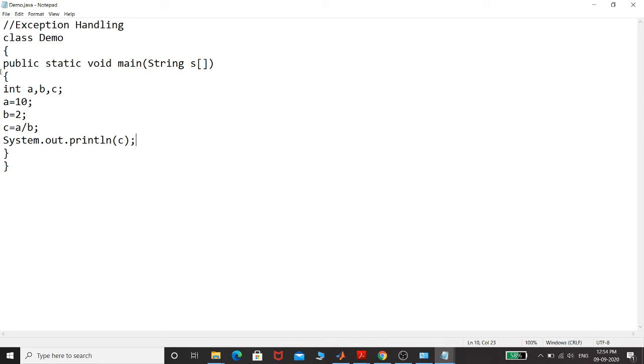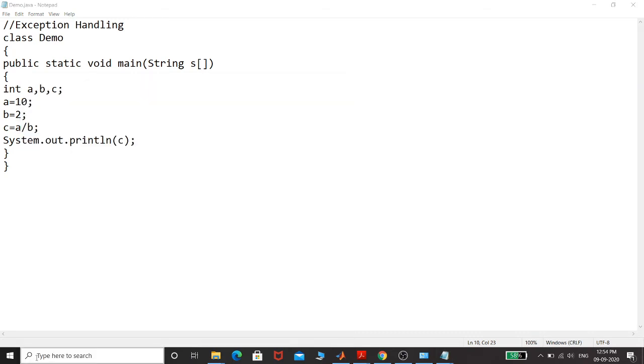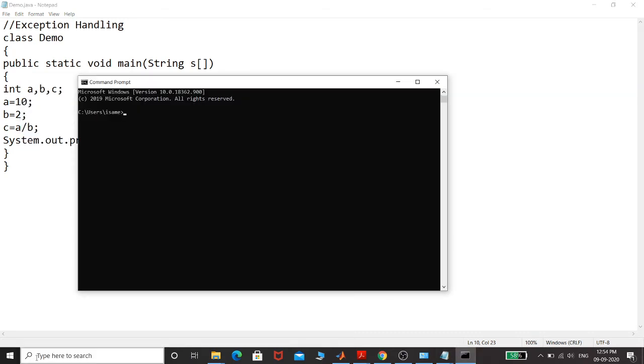Now I'll save my program and try to run this. I have saved my program in D drive in the folder Java. I'll compile it for you: javac demo.java, right? Let us see if it compiles fine. Yes, it is compiling fine, and now I can run my program.